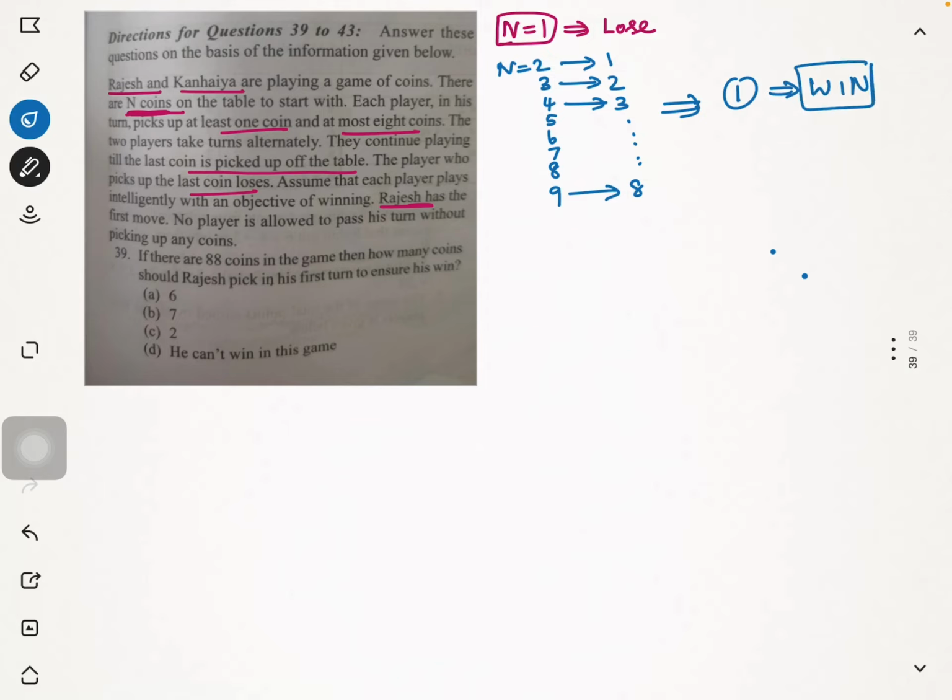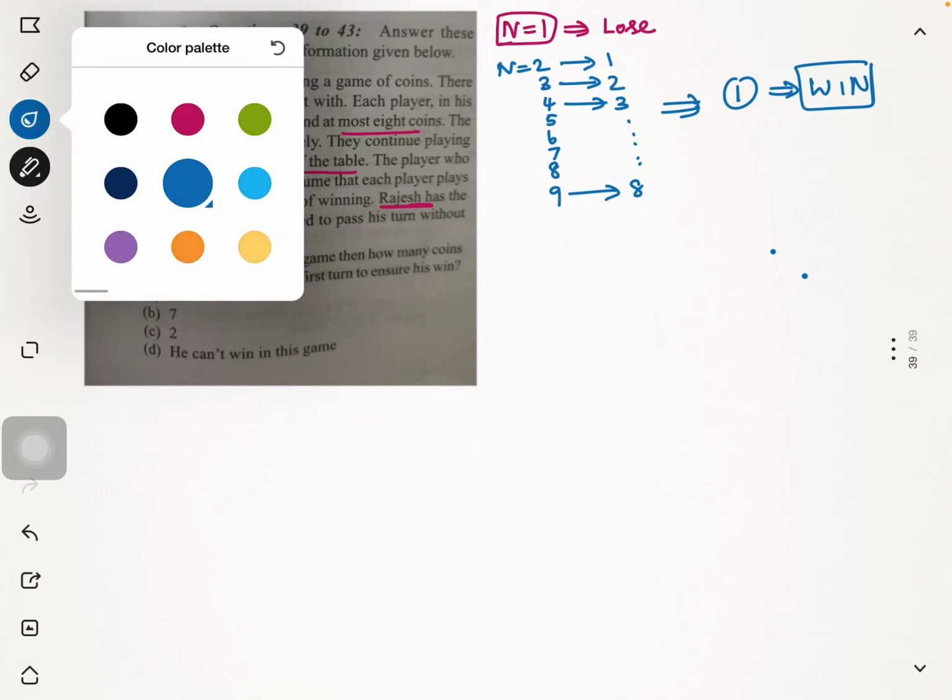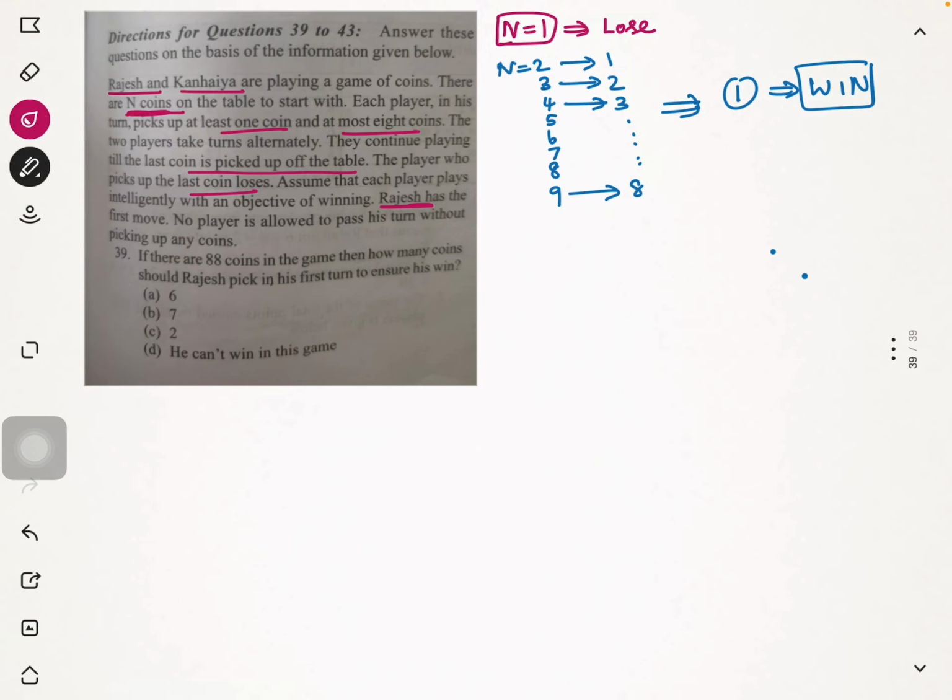In what cases will I win the game? When the number of coins on the table is 2, 3, 4, 5, 6, 7, 8 or 9. Because I can pick that many coins and leave just 1 coin for Kanhaiya to pick, and Kanhaiya will pick that last coin and lose. And I will win the game. So in all these blue cases, I will win the game.